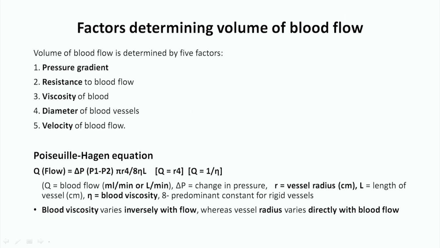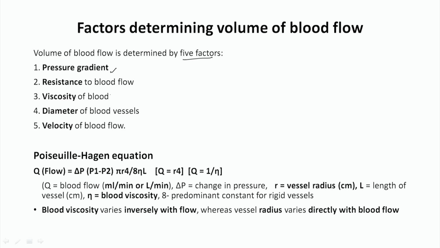Now, what are the factors which determine the flow of blood? The volume of blood flow is determined by five important factors. One is the pressure gradient. Already we have discussed that the pressure difference is directly proportional to the blood flow. Then the resistance to blood flow, which is inversely proportional to the blood flow.